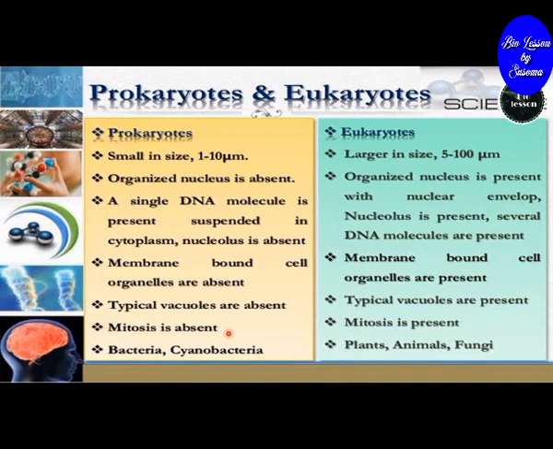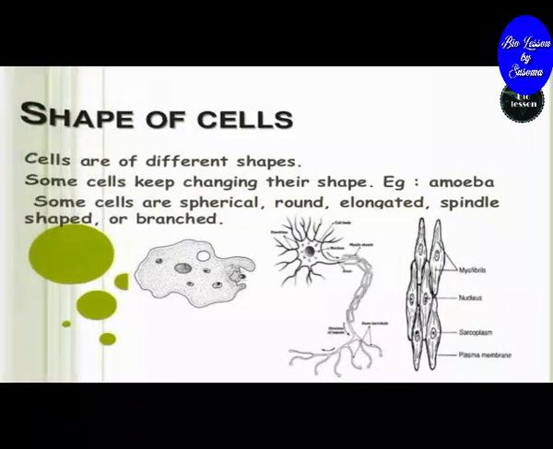In prokaryotes, mitosis is absent. In eukaryotes, mitosis is present. Examples of prokaryotes are bacteria, cyanobacteria, etc. Examples of eukaryotes are plants, animals, fungi, etc.